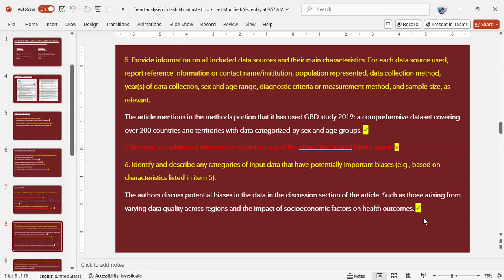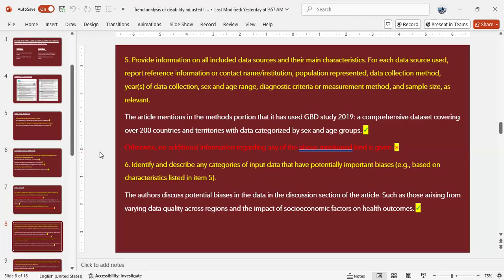Provide information on all included data source and main characteristics for each data: report, reference, information or contact name or institution, population represented, data collection method, years of data collection, sex and age range, diagnostic criteria or measurement method, and sample size as relevant. The article mentions in the methods portion that it has used GBD study data, that is a comprehensive data set covering over 200 countries and territories with data categorized by age and sex groups. Otherwise, no additional information regarding any of the above mentioned kind is given.